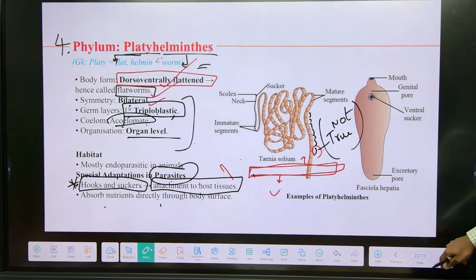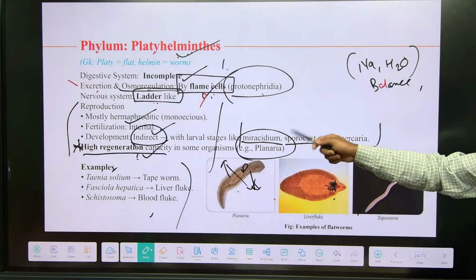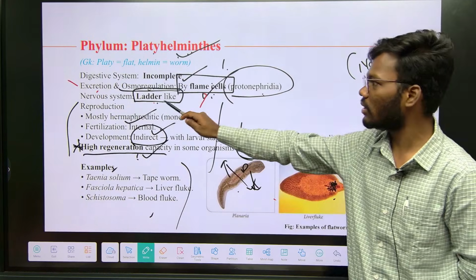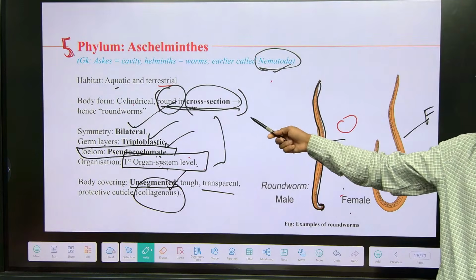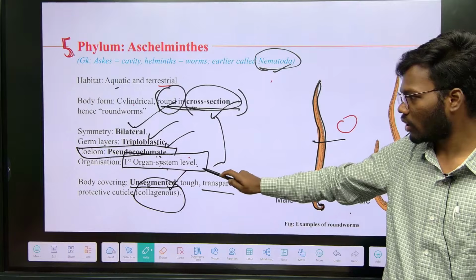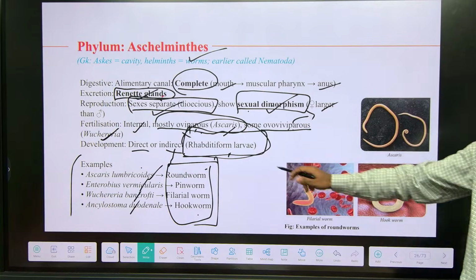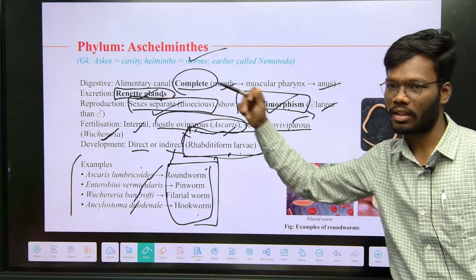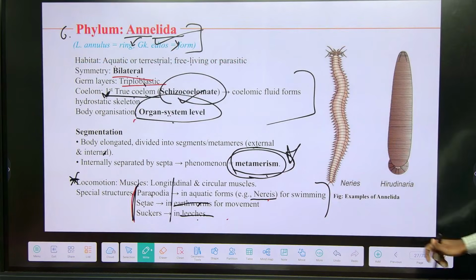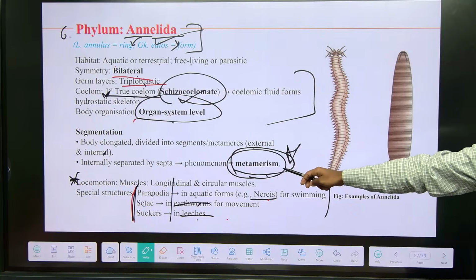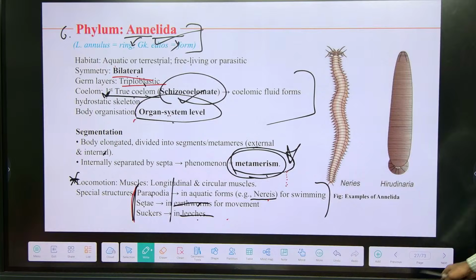Platyhelminthes: hooks and suckers, first triploblastic animal, high regeneration capacity in planaria, flame cells, ladder-like nervous system. Aschelminthes are roundworms because of the cross section, first organ system level, unsegmented, rhabditiform larva, sexual dimorphism, renette glands. These are the key points you have to remember. Annelida: schizocoelomate, first true coelom, and metameric segmentation present in Annelida only, right?